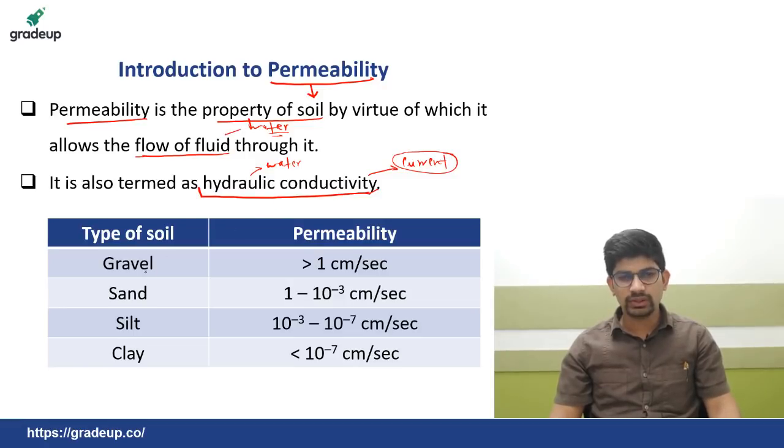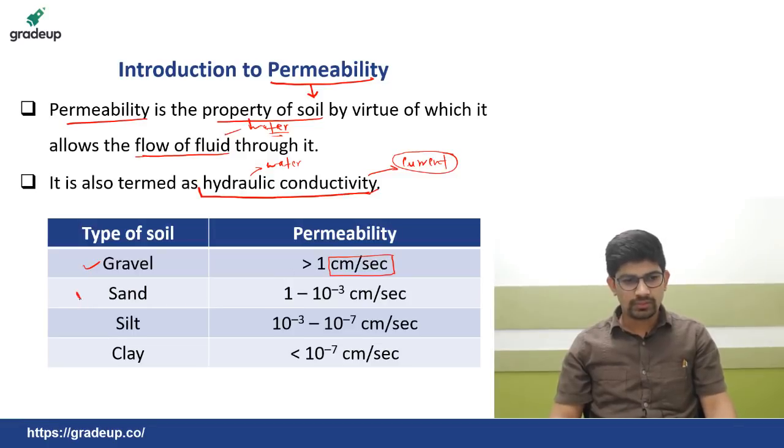Now depending on the type of soils, the permeability varies. Gravel is the coarsest of the soils. The permeability of gravel is greater than 1 centimeter per second. You may think that this is very low, but from the soil point of view, the flow of fluid in soils, 1 centimeter per second is a very high speed.